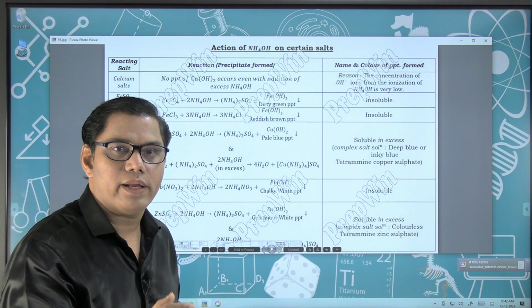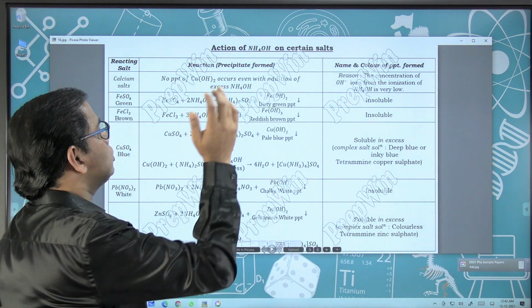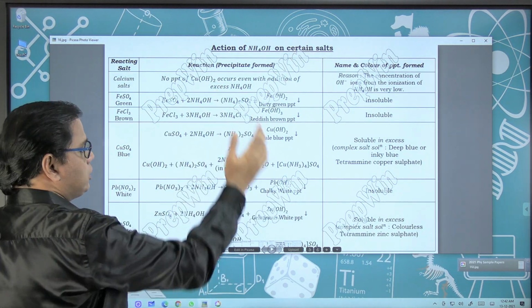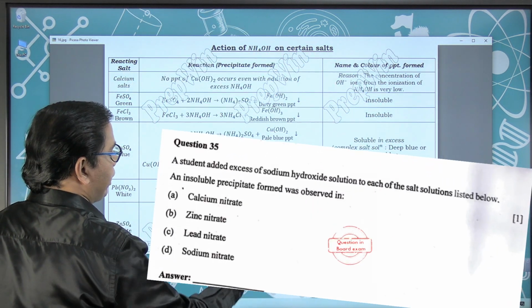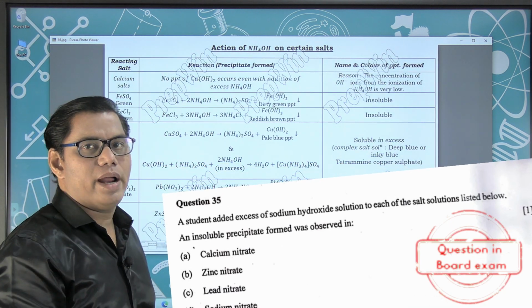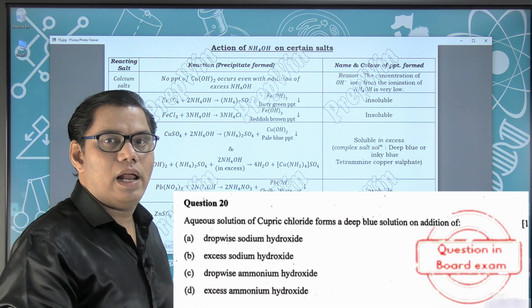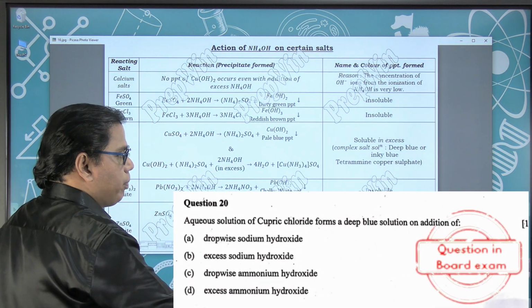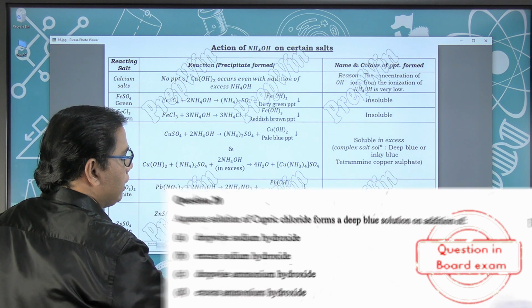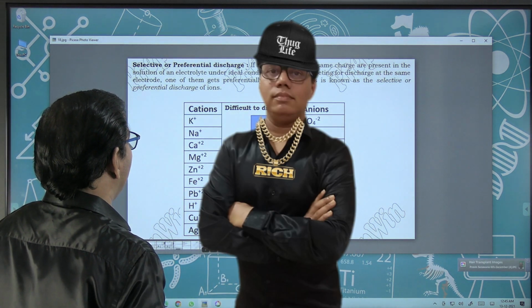If you are learning your chemistry from a good teacher like me, just joking, this chapter is nothing, just 2 tables, one related to sodium hydroxide and another related to ammonium hydroxide, and that's it. And you have to do some mugging work related to colors and the precipitates which are soluble in excess of our reagent.